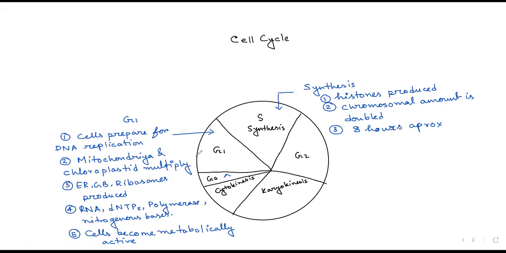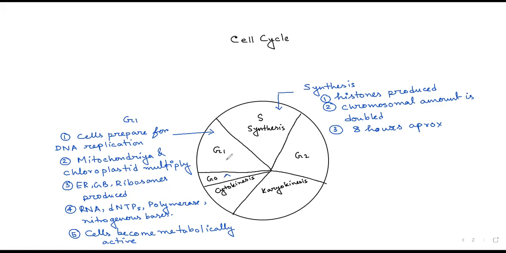Till the time cells are at G0 phase, they will never divide. It is possible that from G0 phase they go to G1 phase and then they start the division procedure.